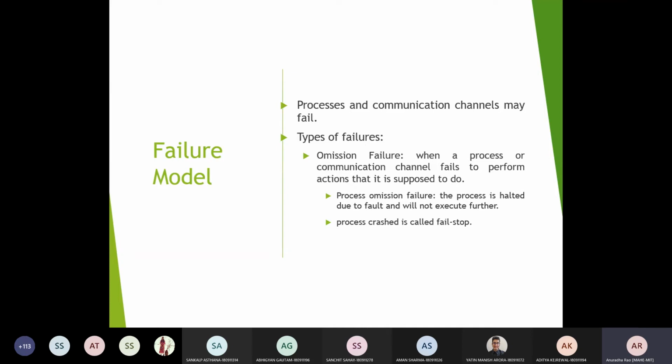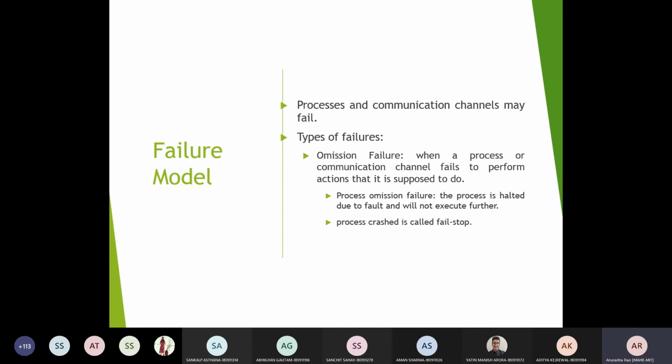Maybe some wrong values are being written, or it is executing a different step which is not intended, or missing some of the intended steps which have to be executed. Such errors can happen anytime, arbitrarily, and all of them come under Byzantine failure.